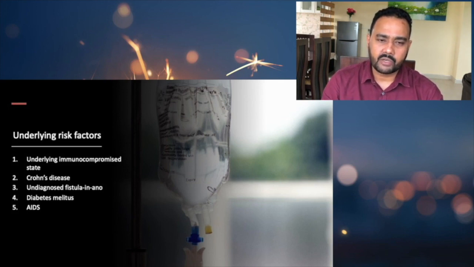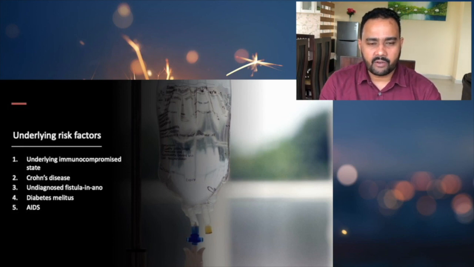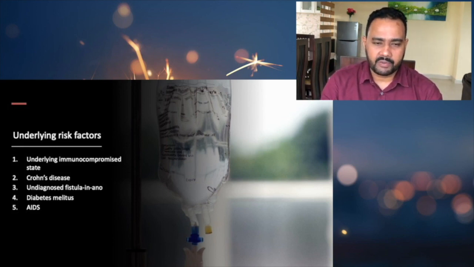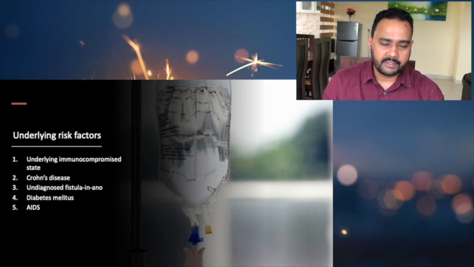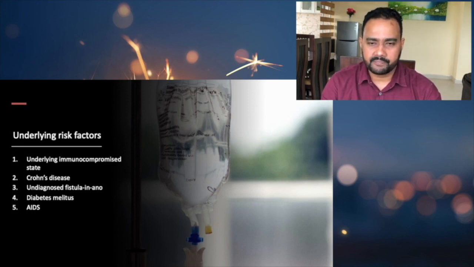The second one is Crohn's disease. Remember, Crohn's disease can cause a perianal abscess or anorectal abscess. So from the previous question, you can understand why the problem is in the right iliac fossa as well as the perianal abscess formation: because of Crohn's disease. Everybody knows that Crohn's disease commonly affects the terminal ileum or ileocecal area.